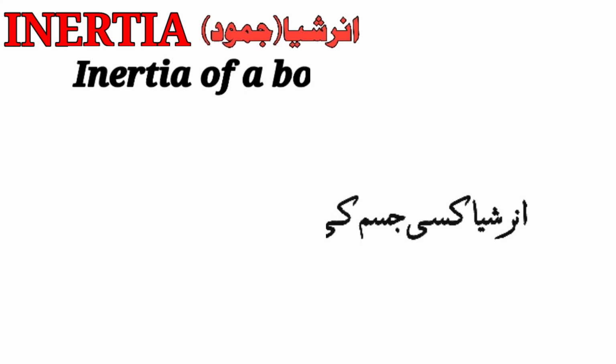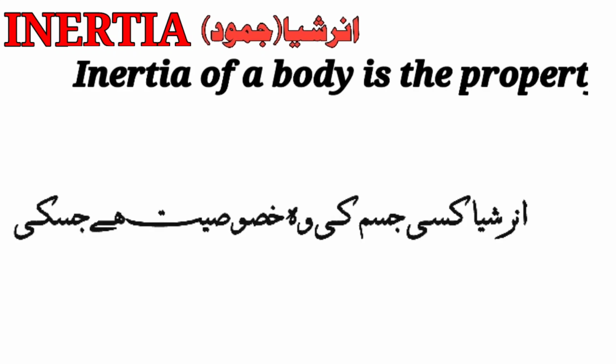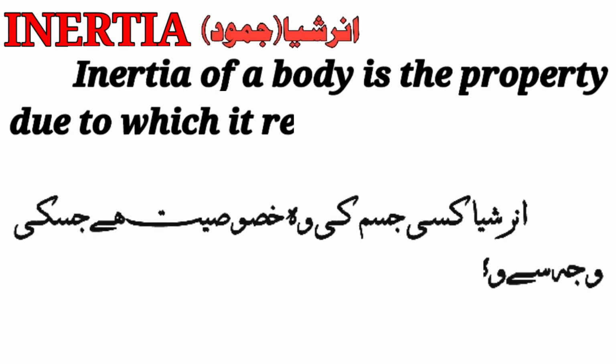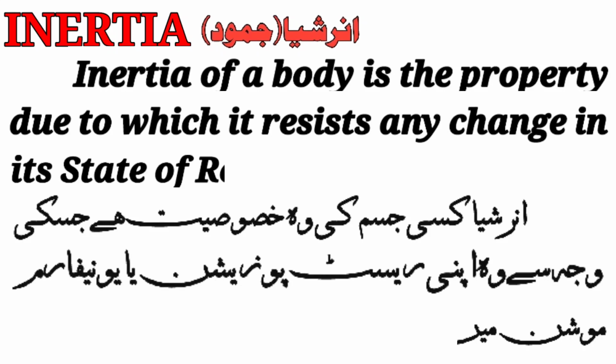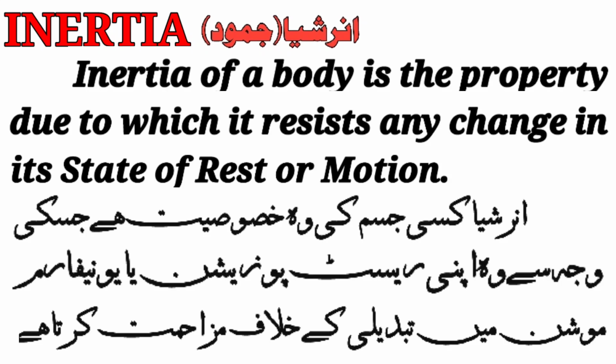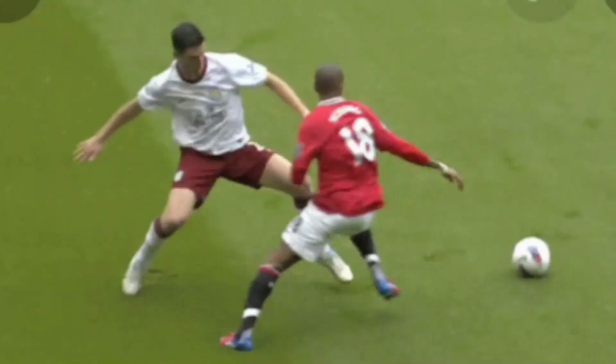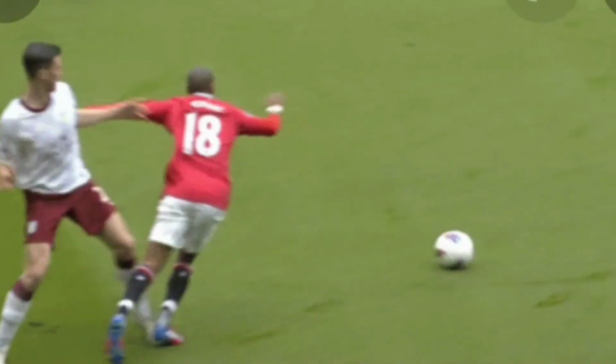Now we define inertia as: inertia of a body is the property due to which it resists any change in its state of rest or motion. Examples are here. When a football player strikes with the legs of the other player, he falls down due to inertia of his body.